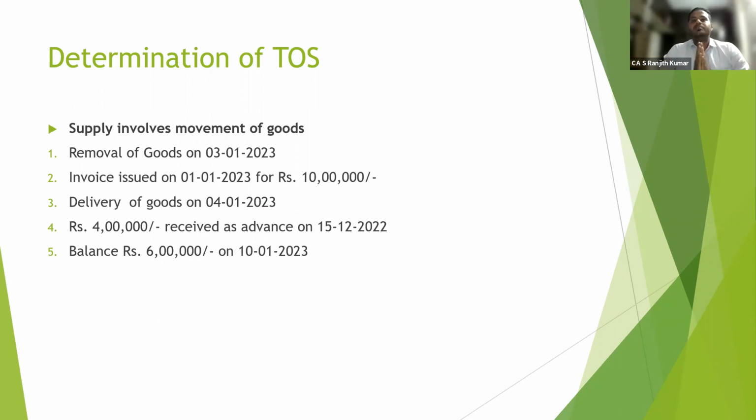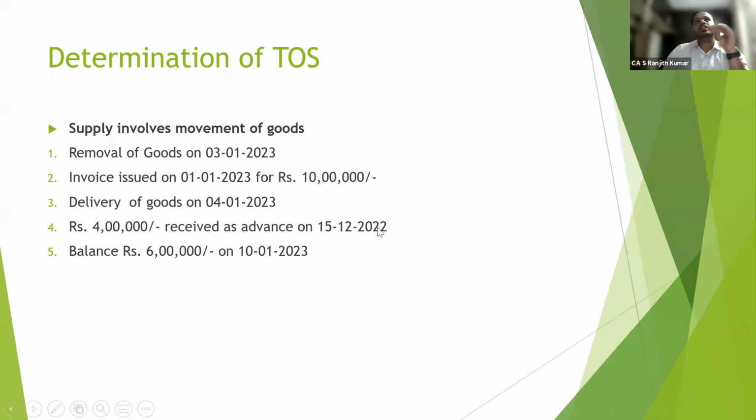Suppose he has come to me and requested 10 lakhs of steel. I issued the invoice to him, for which I said that goods will be removed in 2 days. So removal of goods happened on 3rd January 2023. Invoice is issued on 1st January 2023, whereas goods were delivered to that recipient on 4th January 2023. Whereas I have received an advance of 4 lakhs on 15th December 2022.